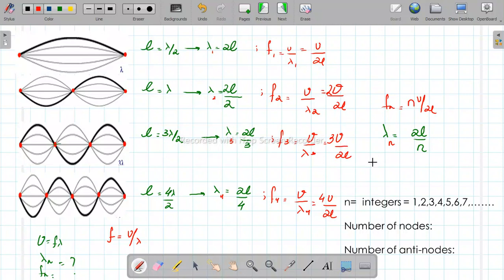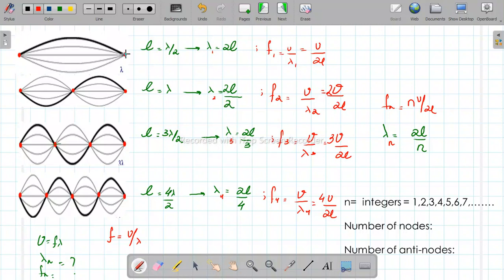Now, if they ask you to calculate the nth harmonic and they provide you with any value for n, you can directly just put in these values in these two equations and you can get to the final answer. This is what we call fundamental harmonic. This is the basic possible combination while keeping nodes at the boundaries, right?